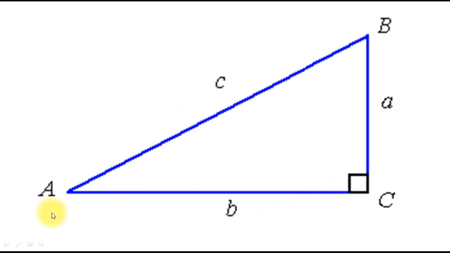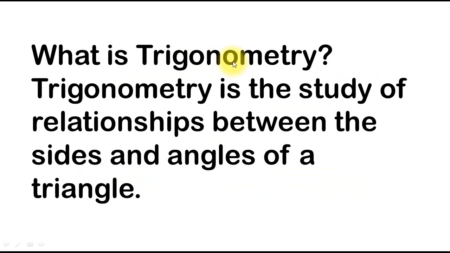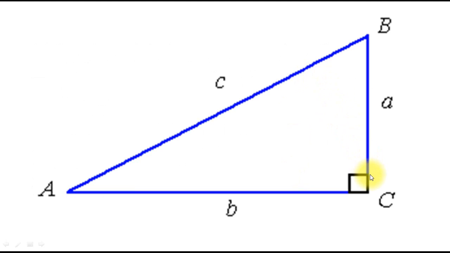See, this is another example of a right angle triangle. In the right angle triangle, remember one thing, that one angle will always be 90 degree and the side exactly opposite to this right angle is called hypotenuse. Okay, now see the definition of trigonometry. Trigonometry is the study of the relationships between the sides and the angles of a triangle. Got it? Trigonometry is study of relationship between angles and side of a triangle.